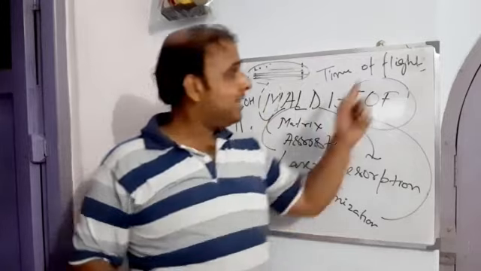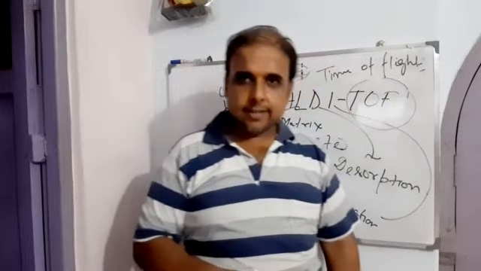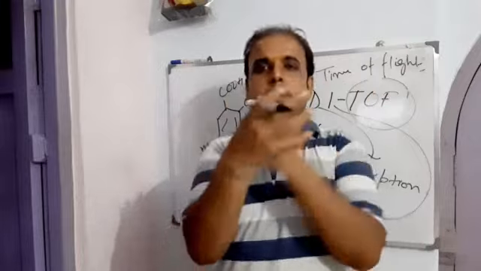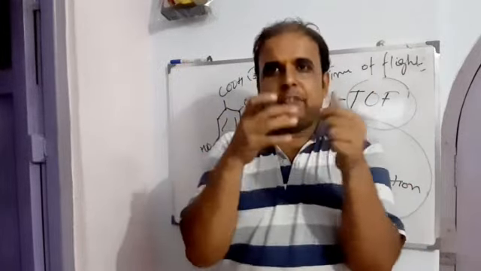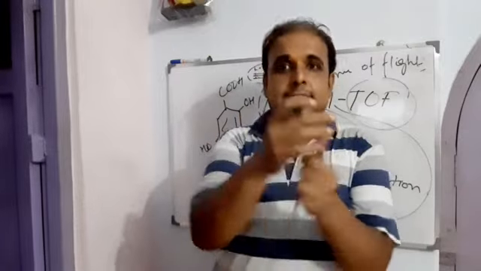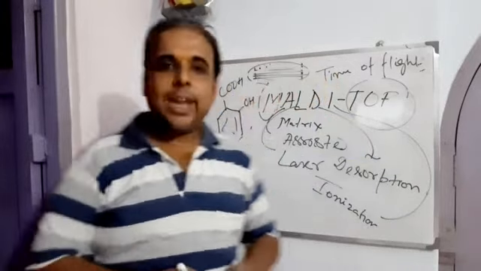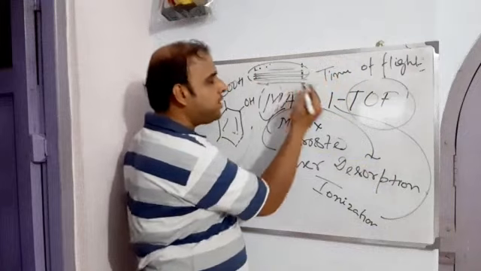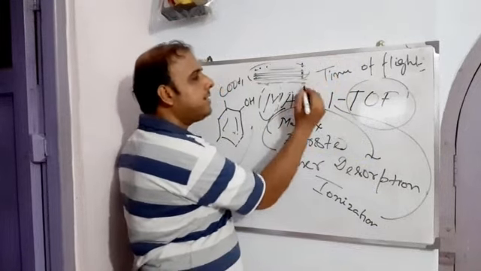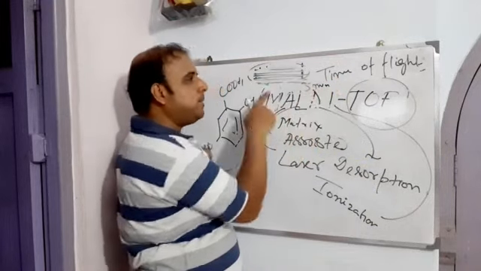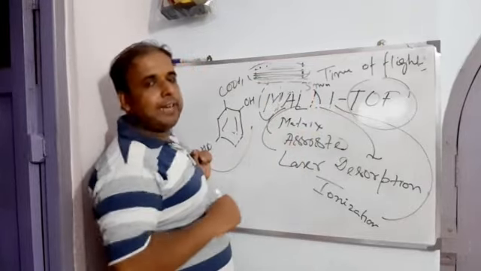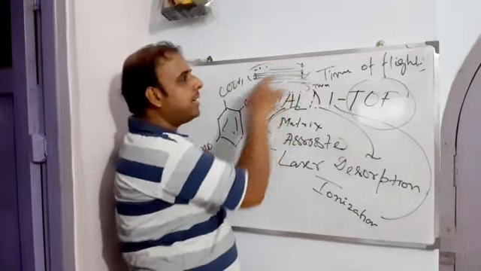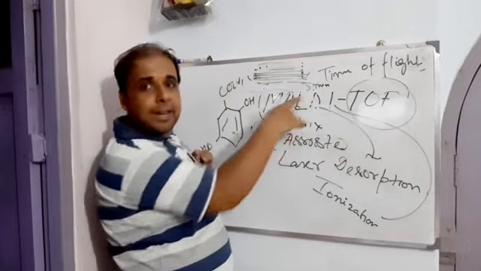So this is the duty of the time of flight analyzer. It will monitor and analyze the event. The ions of different mass travel different distances in a given amount of time. Suppose the time has been fixed here. Suppose you have to cover the entire distance in a span of 5 minutes. We can expect that Virat Kohli, being a healthy person, can readily cover the distance in a span of 5 minutes.